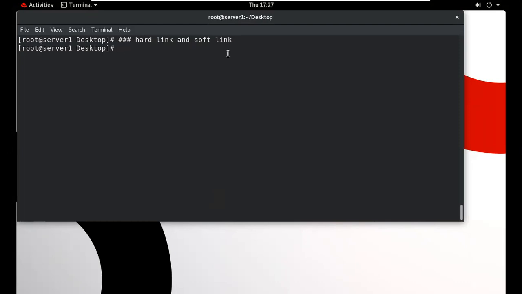Sir, what you told us: the hard link count is 1 and the soft link count is 1, or the hard link count is 2, what was the default? The link count for the hard link is 2 and for the soft link is 1. This is the default, but we can change it like this.